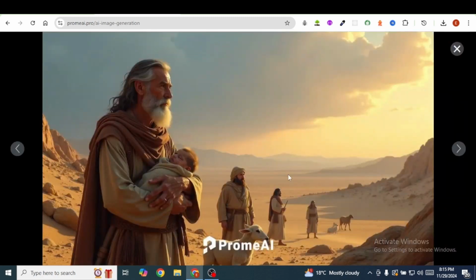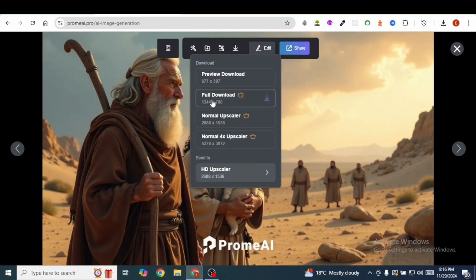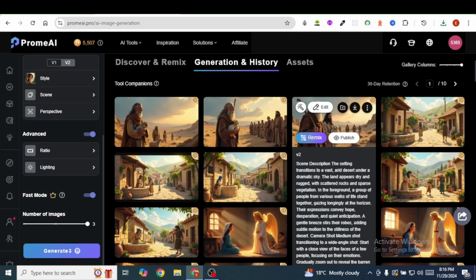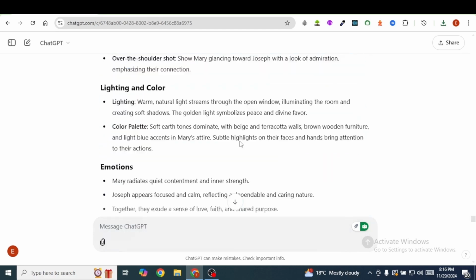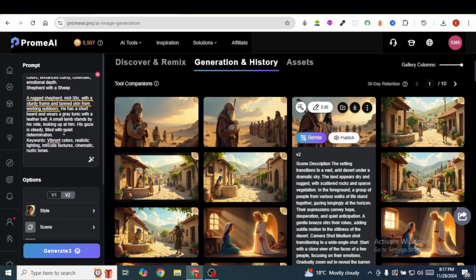You can see the generations that you've gotten from Prom AI. I'm going to download this one here. So I'm going to click on this download icon, and I'm going to click on full download. I'm going to head over back to ChatGPT, and I'm going to copy the prompt for the third scene. Then head over back to Prom AI, and I'm going to paste in the entire prompt. Then click on Generate. You can see my generations.